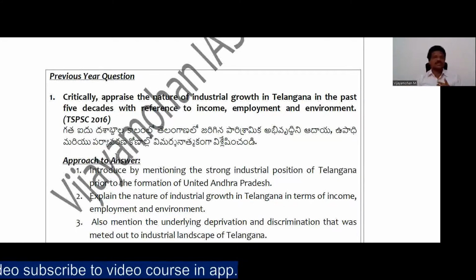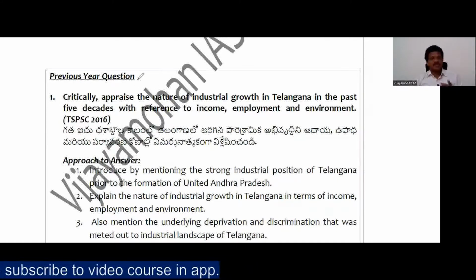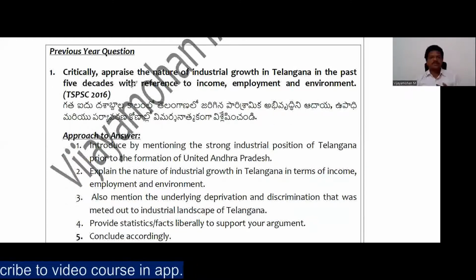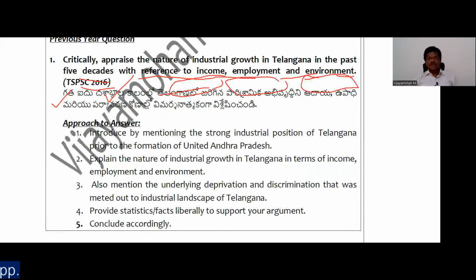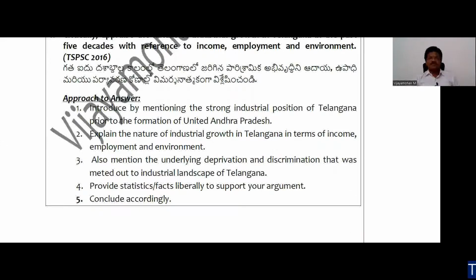Right? Based on the above discussion, we will see one of the previous questions. And the previous question is: critically appraise the nature of industrial development in Telangana in the past 5 decades with reference to income, with reference to employment, and with reference to environment. The question was asked in the 2016 TSPSC Group 1 exam, right? So in order to solve this kind of question, first I'll briefly tell you the approach.